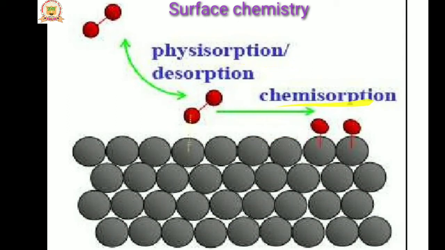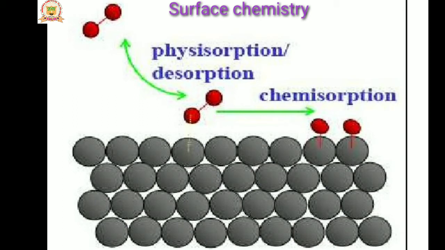Then chemisorption. What is chemisorption? The accumulation of gas molecules or atoms, held together on the surface by a chemical bond. Here the chemical bond takes place. In physisorption, the accumulation of molecules on the surface of the solid is by weak van der Waals forces, and this one is by strong chemical bonds. This chemical bond may be covalent or ionic in nature.